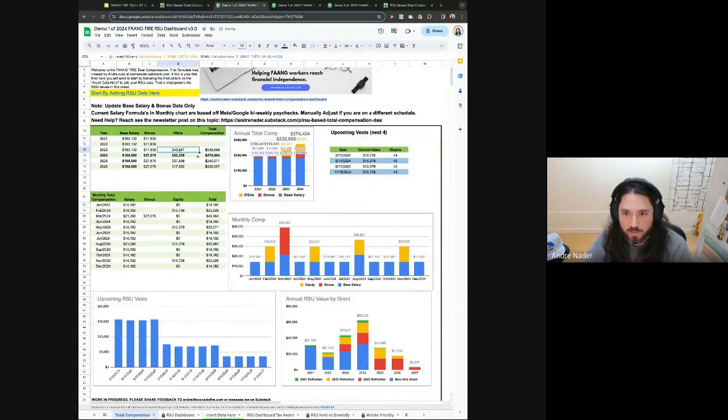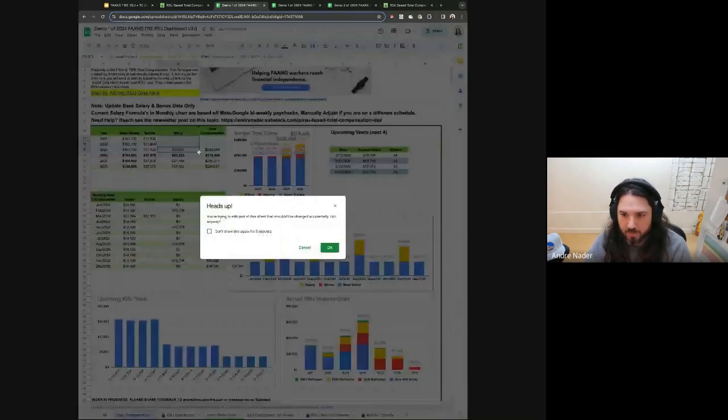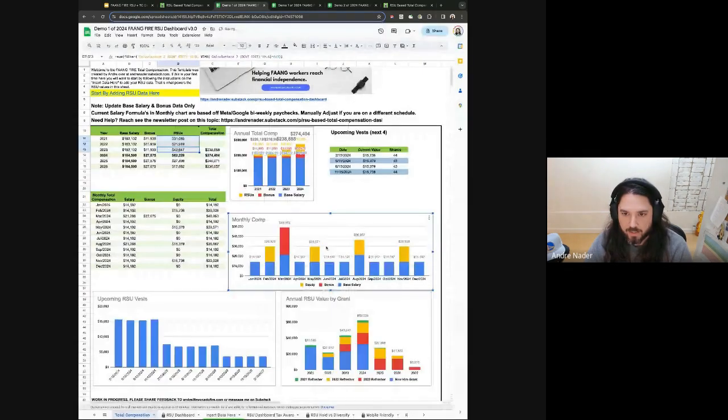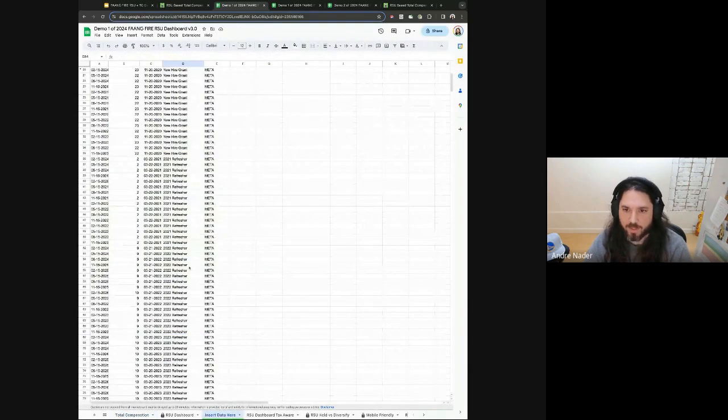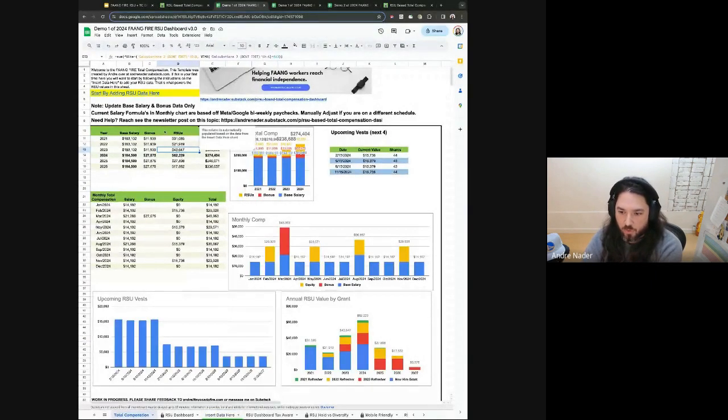This formula should work if I pull it up. Okay. Yeah, and it's showing that this person has been at Meta for a while, so we have more of the historical data. Let me just make sure. Yeah, 2021. Okay, so I'm not making stuff up. So we'll have more historical data if they care about seeing that in the tab. You would just add those rows above there, fill in the date, and then update your base salary. I would use real data that you have for base salary and bonus and update those.